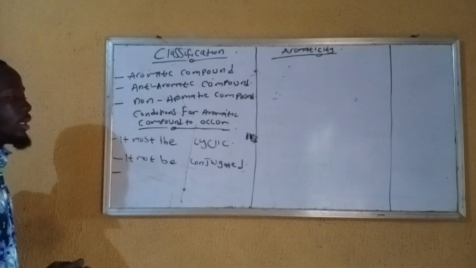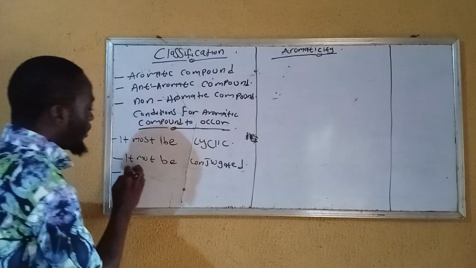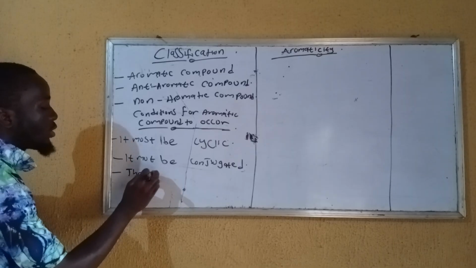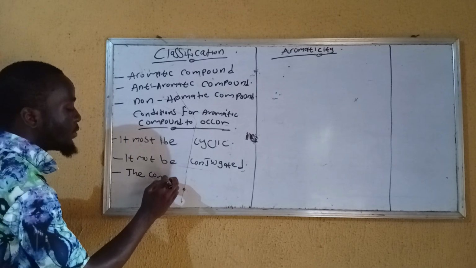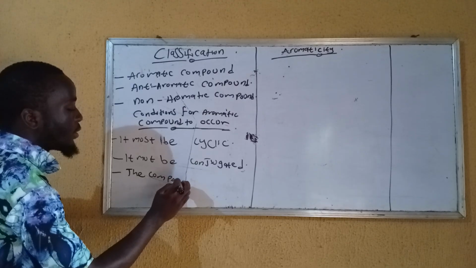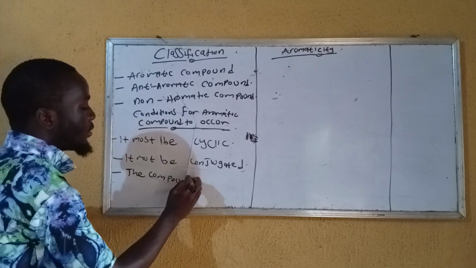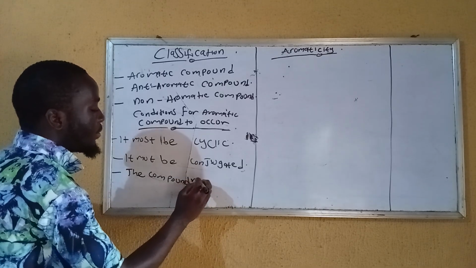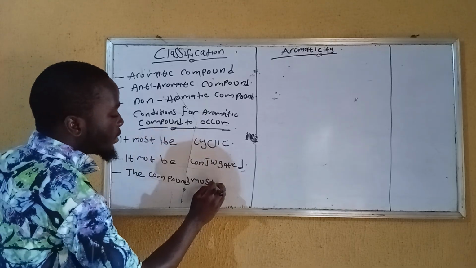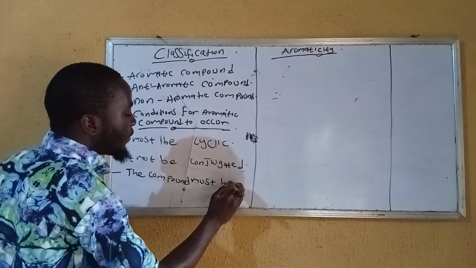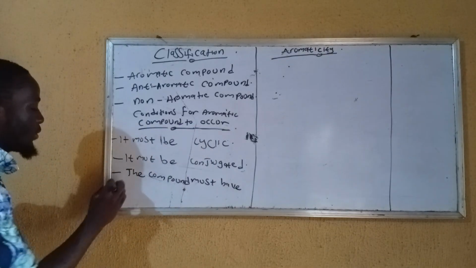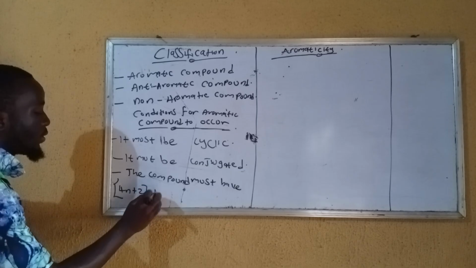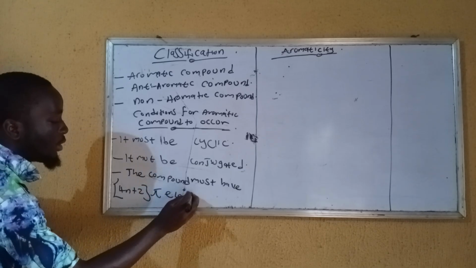Third one is that the compound must have 4n plus 2 pi electrons.